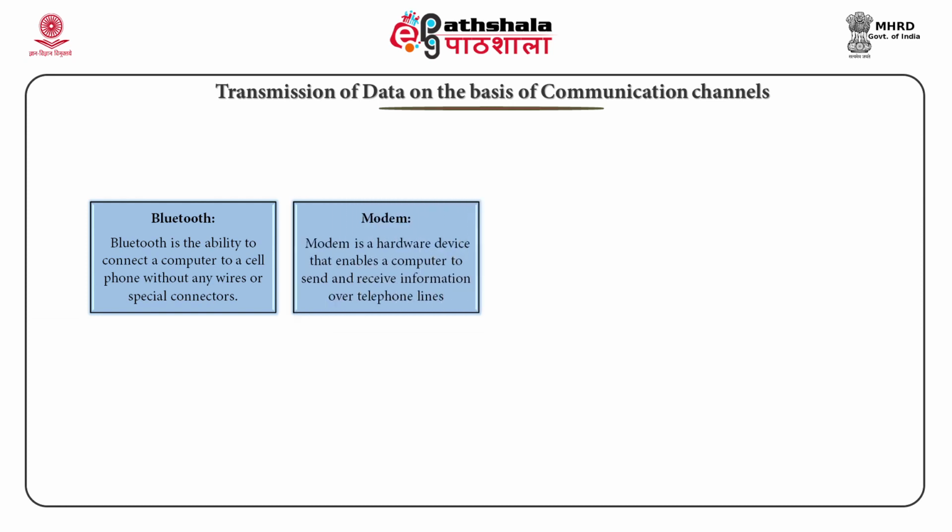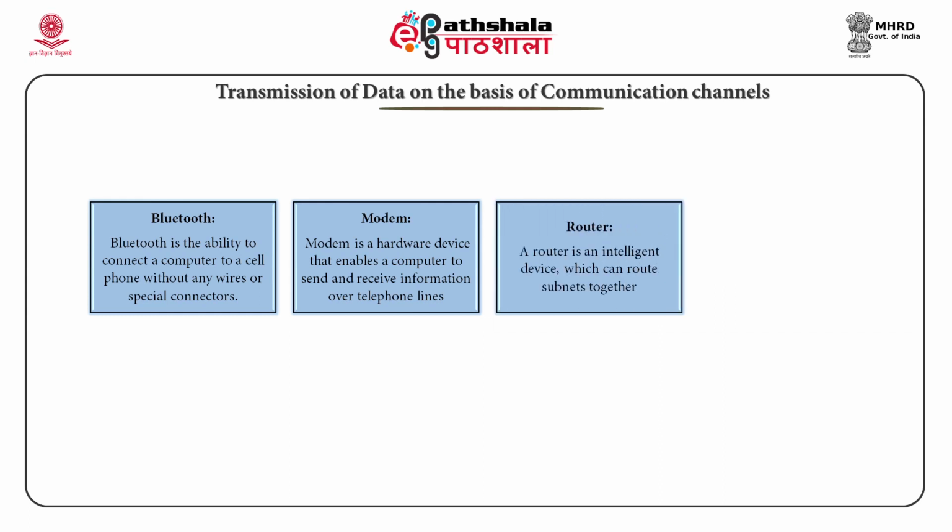Modem. A modem is the hardware device that facilitates a computer to convey information over a telephone by converting the digital data made by the computer into a signal used on phone lines and then reconverting it at the receiving end. Router. A router is a smart device that can direct subnets jointly. Routers are also used to transfer data across the world.